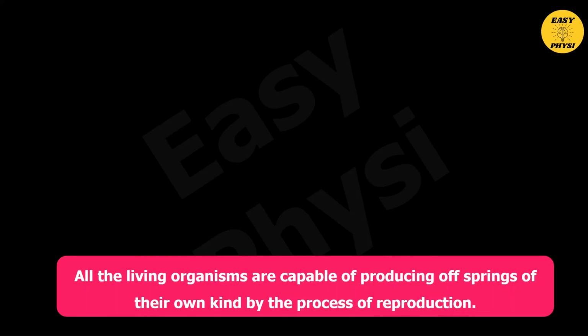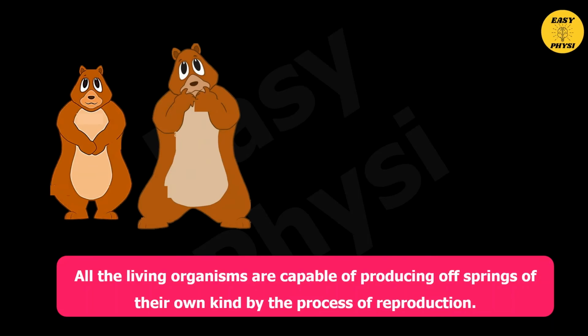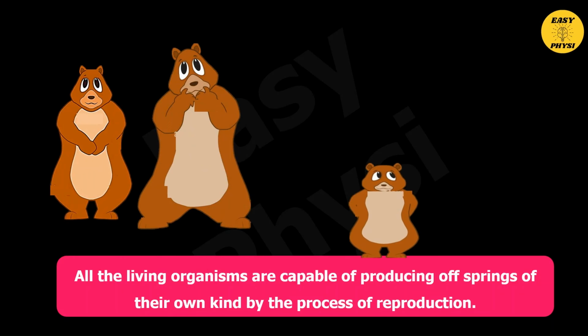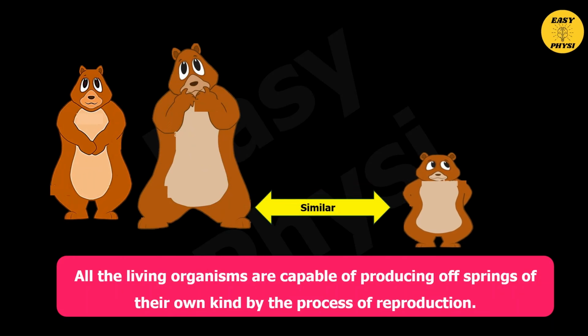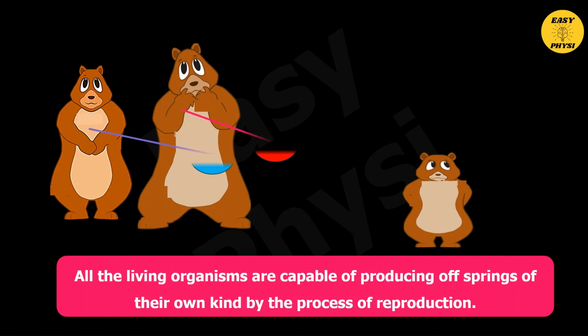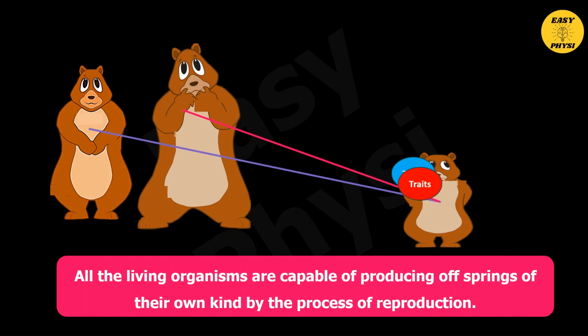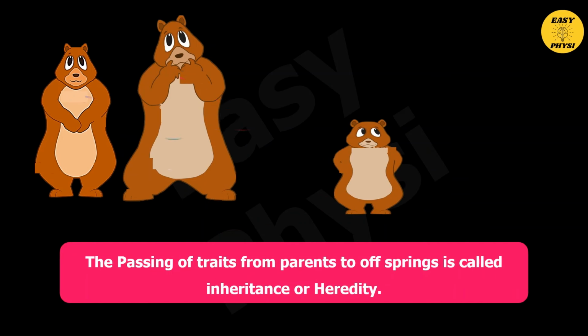Heredity and Evolution. All living organisms are capable of producing offspring of their own kind by the process of reproduction. The offspring are similar to their parents because the characters or traits of the parents are transferred to the offspring during reproduction. This passing of traits from parents to offspring is called inheritance or heredity.